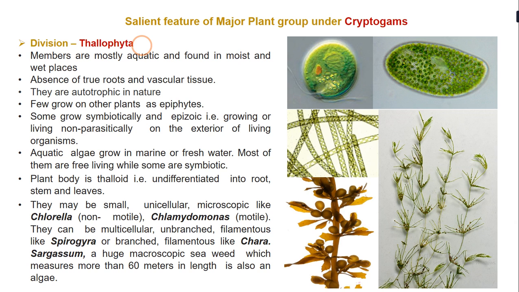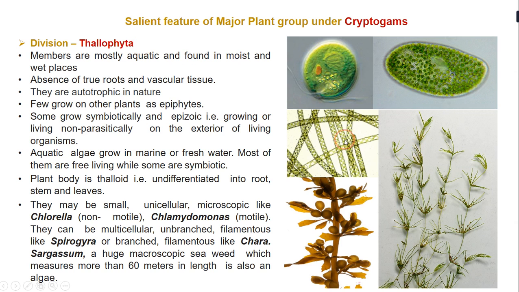Now, when we say aquatic algae, they grow in marine or fresh water. Most of them are free living, while some of them are symbiotic. The plant body is a thalloid plant body, and that is how the division gets its name, Thallophyta. What do you mean by thalloid plant body? It means that they are undifferentiated into root, stem and leaves. There is no such division; it is just a thalloid plant body that is seen.